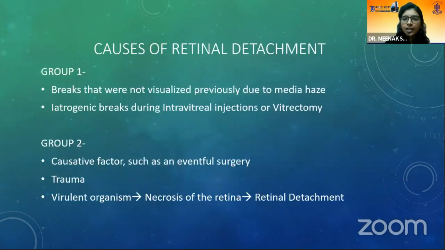So the causes of retinal detachment can be varied. In group 1, it could be breaks that were not visualized previously because of the media haze. It could be because of iatrogenic breaks that we caused during the intravitreal procedures. And in group 2, it could be a causative factor such as an eventful anterior segment surgery, trauma, or a virulent organism which could cause necrosis of the retina and further retinal detachment.